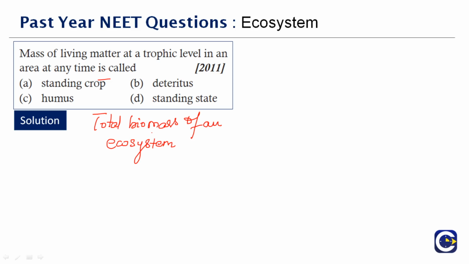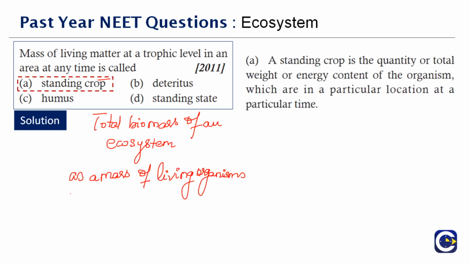Each trophic level has a certain mass of living material at a particular time, called the standing crop. The standing crop is measured as a mass of living organisms. What are they measured as? As the mass of living organisms or the number in a unit area. Therefore, the correct answer to this question is option A, standing crop.